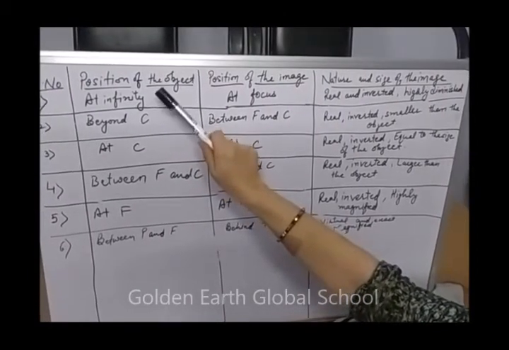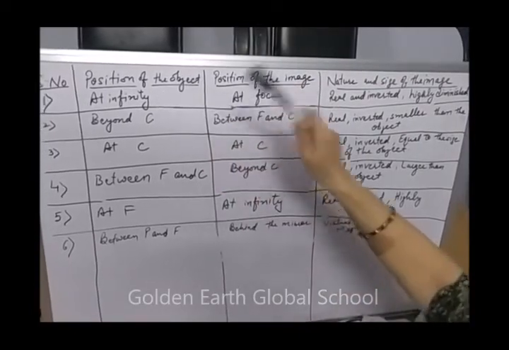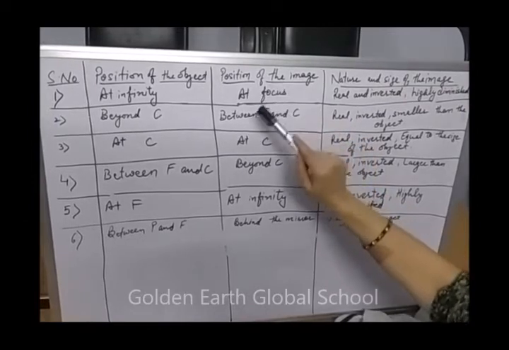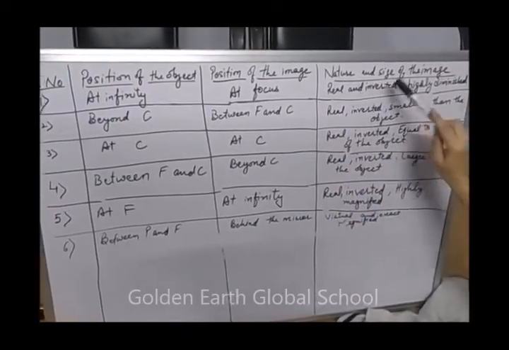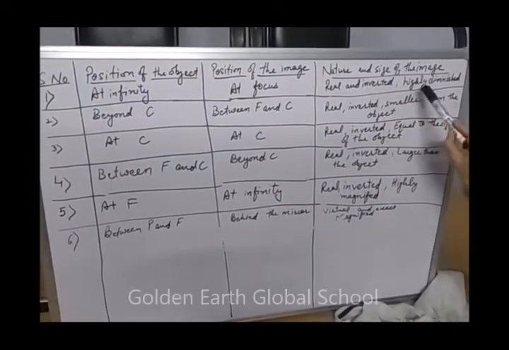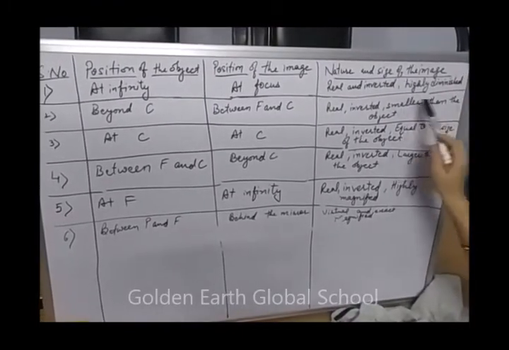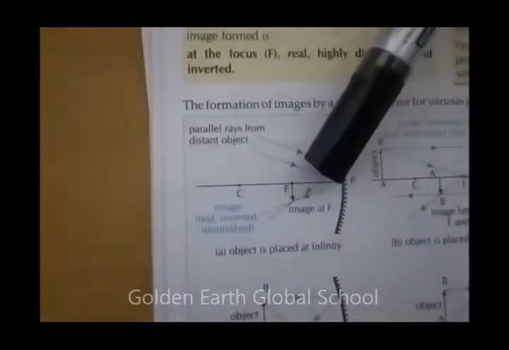For example, the sun is at infinity, and we focus its light where the image of the sun is formed, at focus. And what is the nature and size of the image formed? It is real, inverted and highly diminished. We get a highly diminished image of the sun. See in your books that this type of figure you will get.